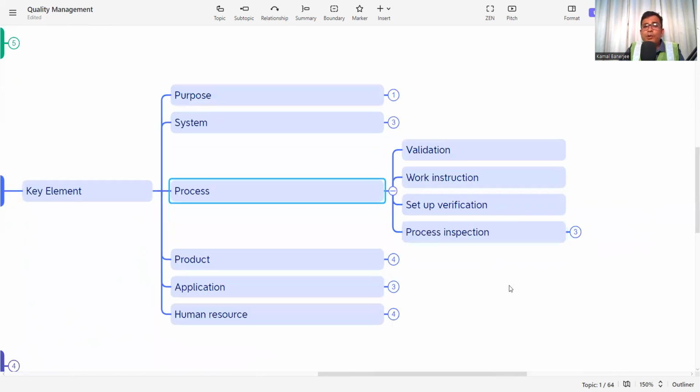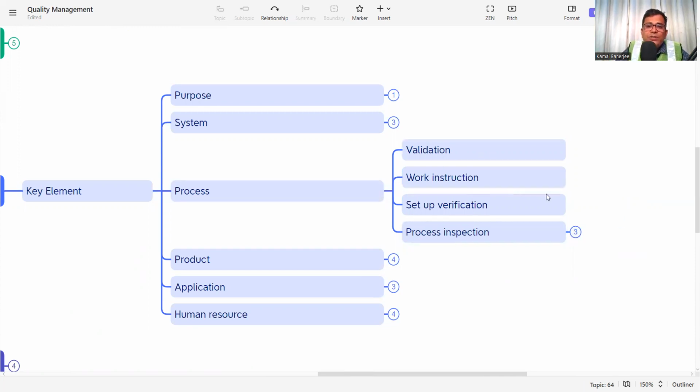Then the process. Process is basically validation, work instruction, setup verification, and process inspection. What is the validation? What process I will follow on the project. The process should be documented and placed before the client, the consultant, or higher management, stating that these are the procedures we need to follow. Then it should be validated by higher management, the client, or the consultant, so that if we follow this procedure, the quality and the end product will be ensured as per the client requirement. So the first thing is process validation.